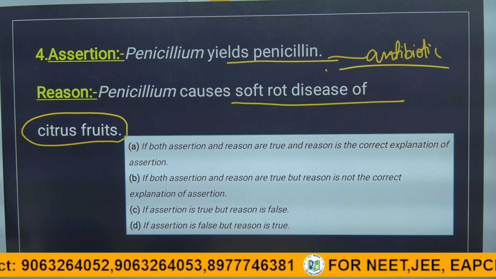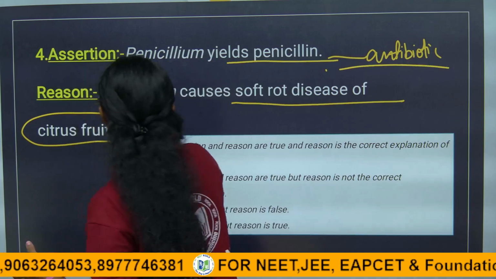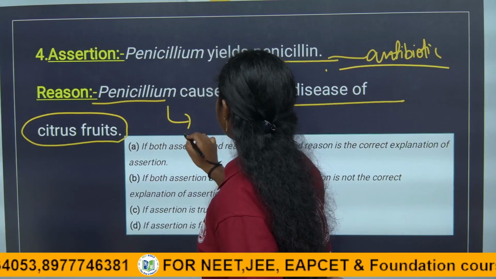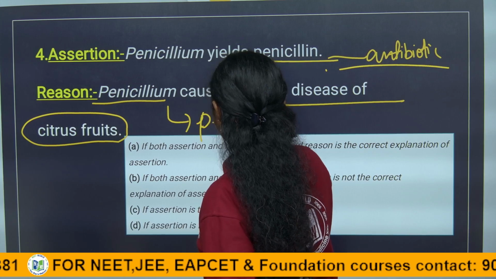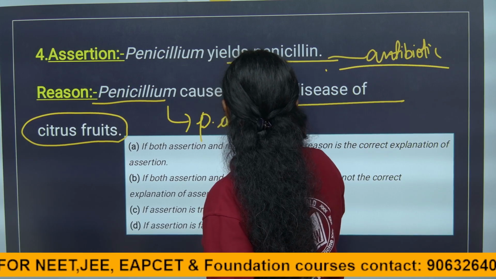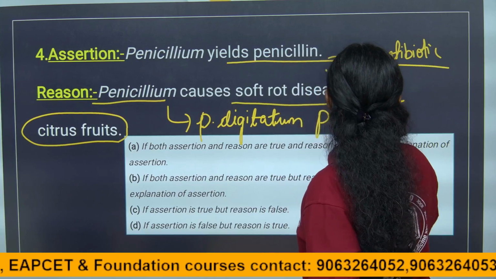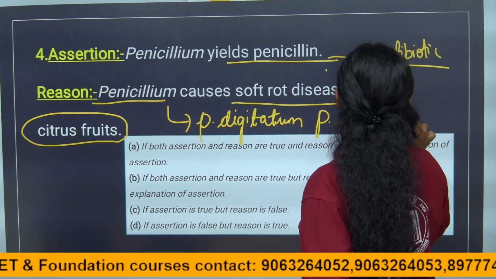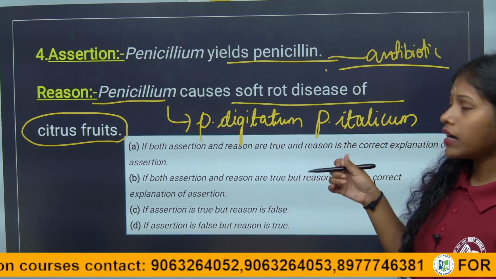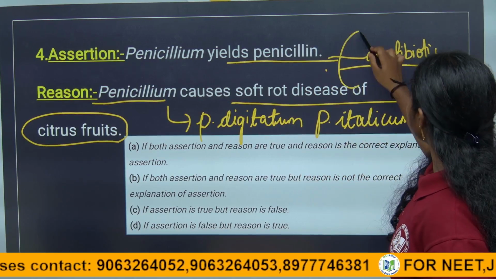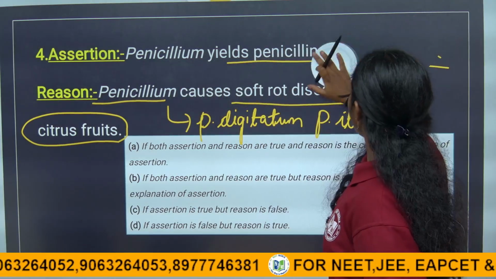Of course, Penicillium digitatum and Penicillium italicum cause diseases in plants, especially citrus. But here the assertion is about the antibiotic, children.